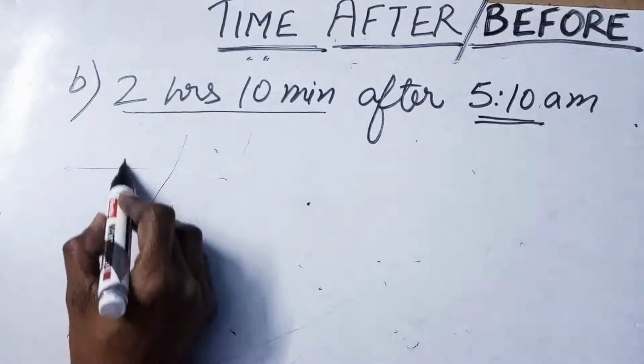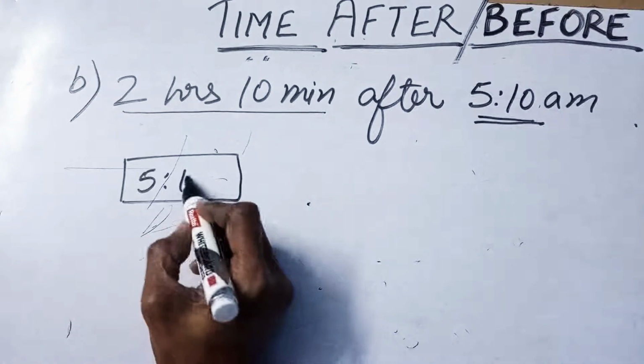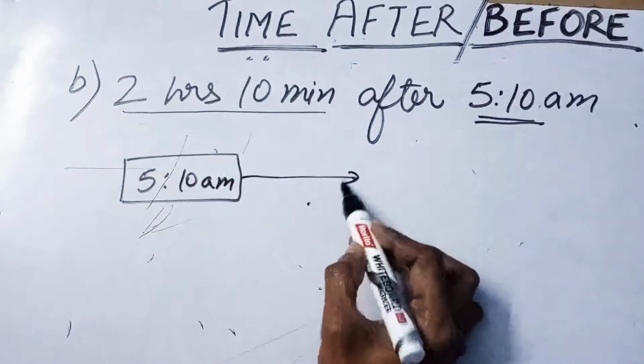Let's start with 5:10 a.m. Let's take 1 hour jump first.